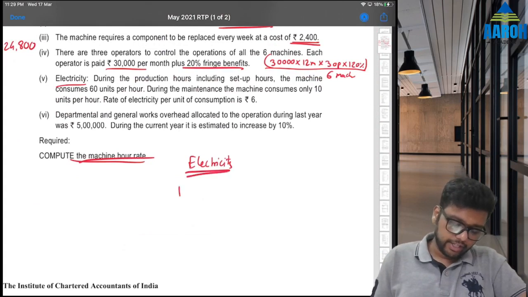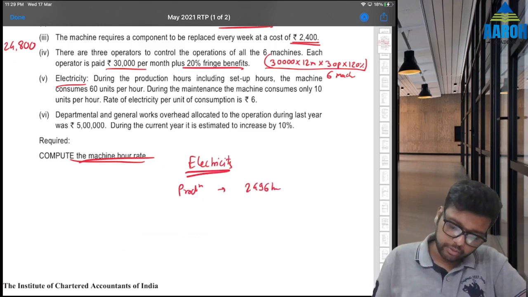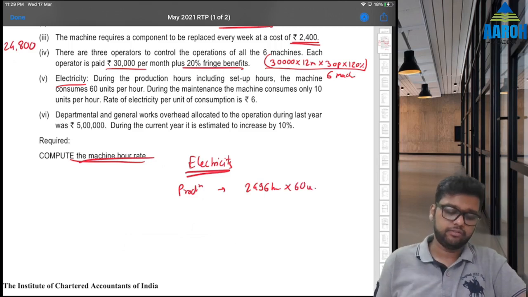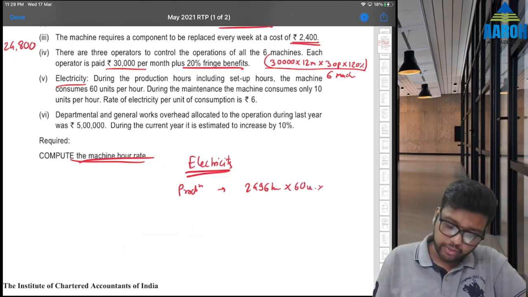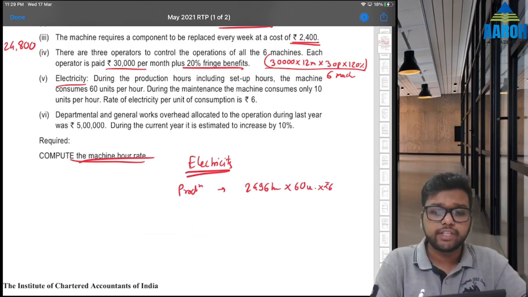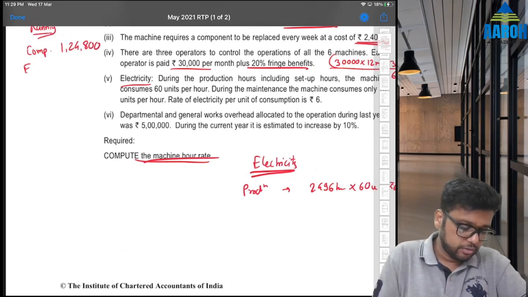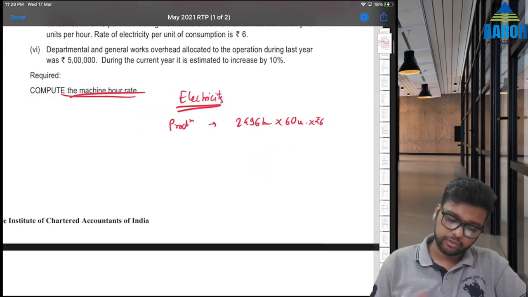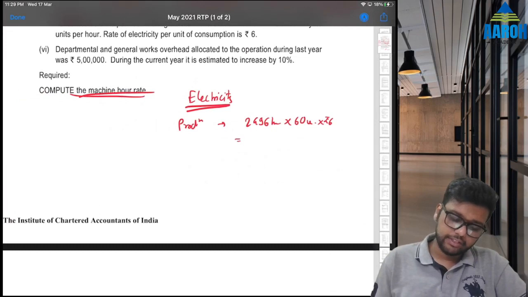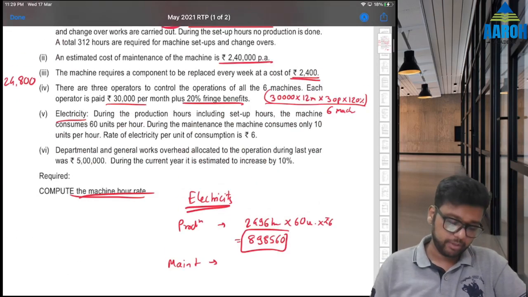So during production time, in 2496 hours, the machine consumes 60 units per hour. So into 60 units, and cost of each unit is 6, so into 6 rupees per unit. So our total cost will be 2496 into 60 into 6. That is 8,98,560. So okay, let's write it together. So this is 898,560. And during maintenance what happens?